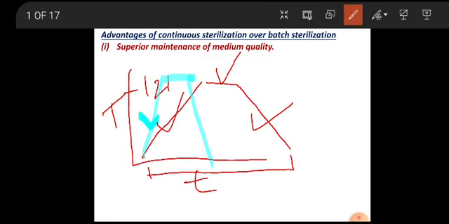A very short heating period, then the holding period, and a very short cooling down period. This leads to decreased exposure of the medium to very high temperature, and therefore it leads to superior maintenance of medium quality.